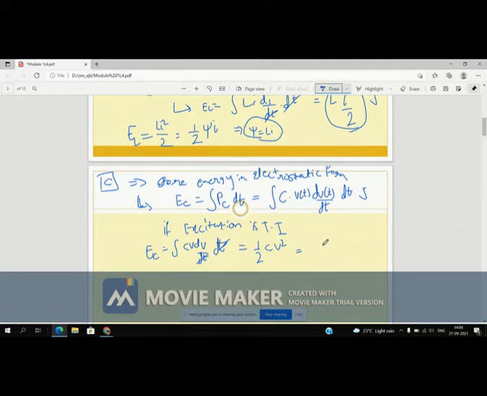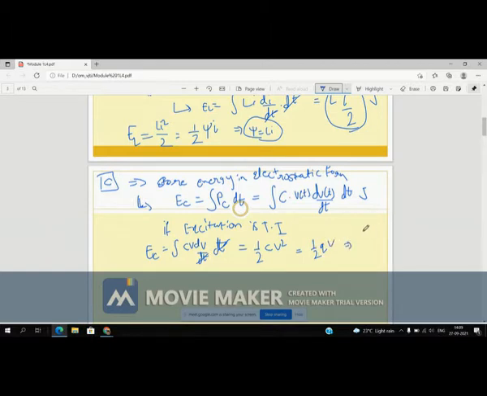When I explain capacitors, I will show the charge formula: Q is equal to CV, right? So replace that value here, and you will get half QV.